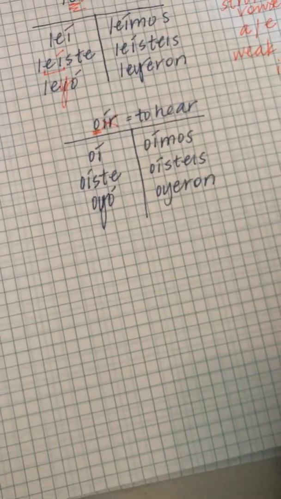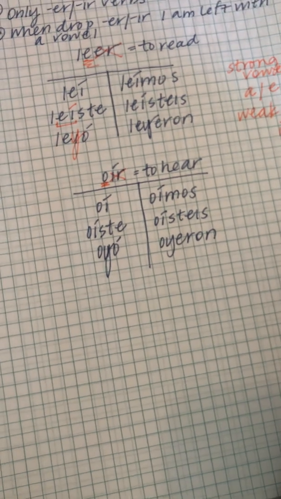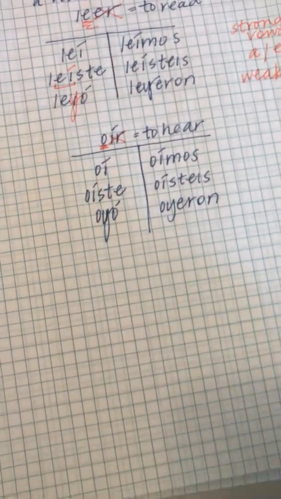Let's make a list of a couple of other verbs. Now this list is not comprehensive, which means there are others out there, but these are ones that I thought of as I was giving these notes.